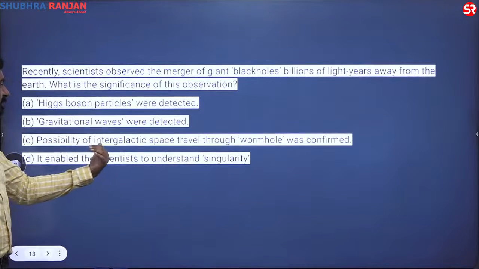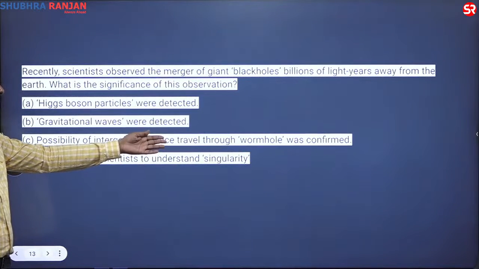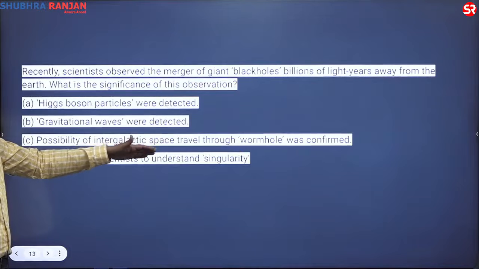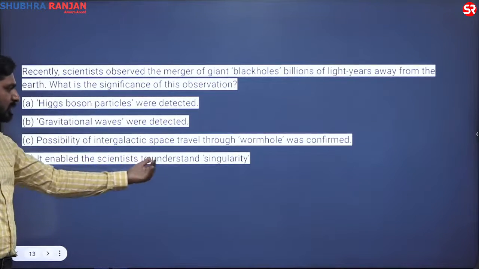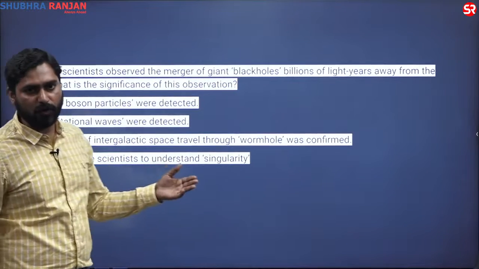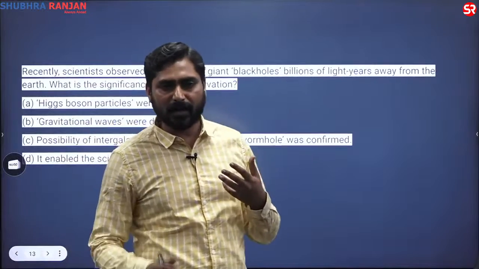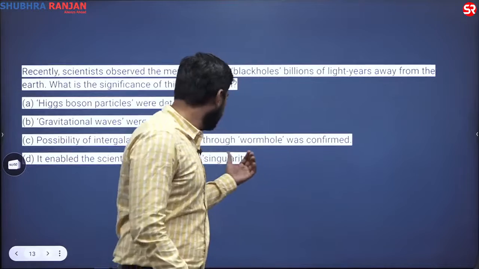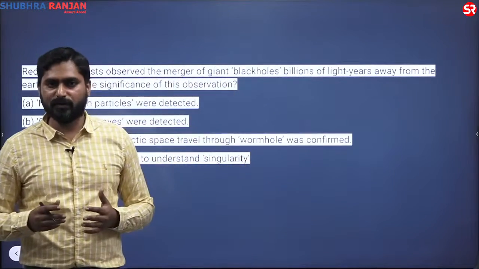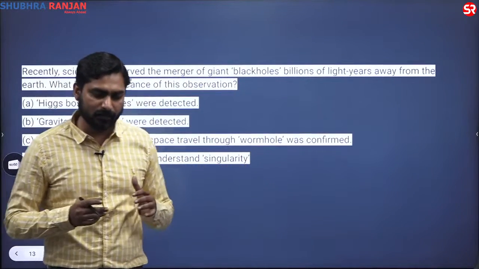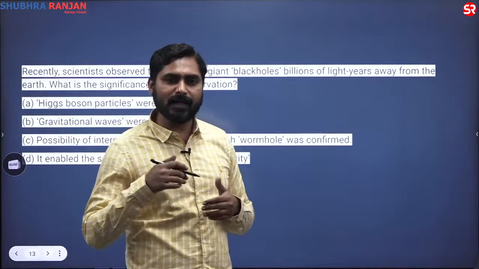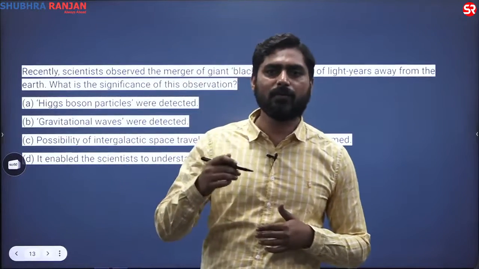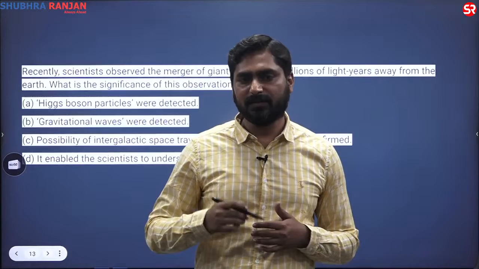There is a possibility of intergalactic space-time travel through wormhole was confirmed, and it enabled the scientists to understand singularity. So wormhole and singularity, they are concepts related to black holes only. So singularity, in a simple manner, you can understand as the center of a black hole where the density becomes infinite.